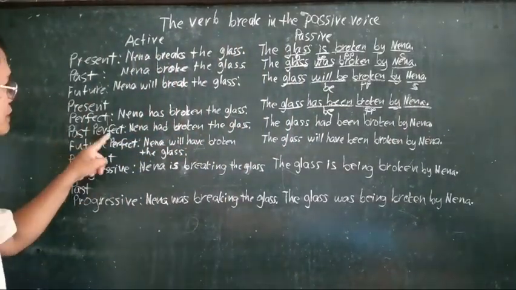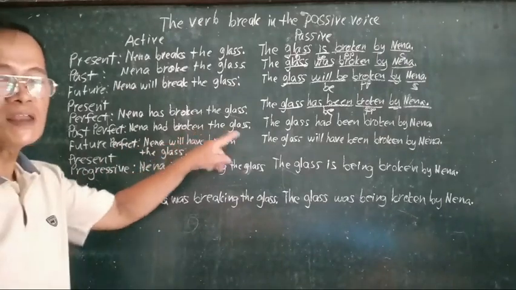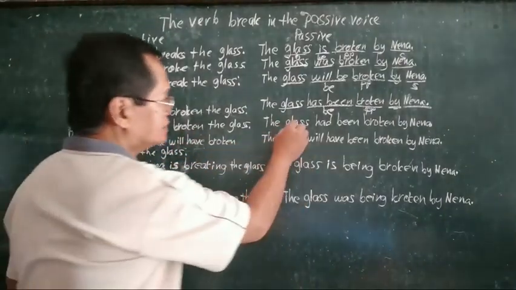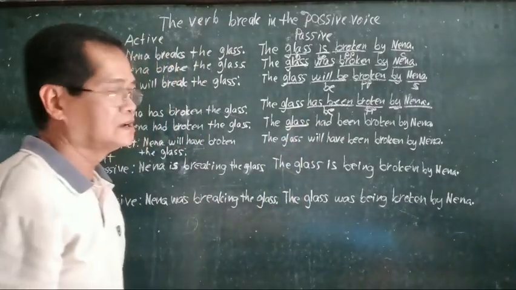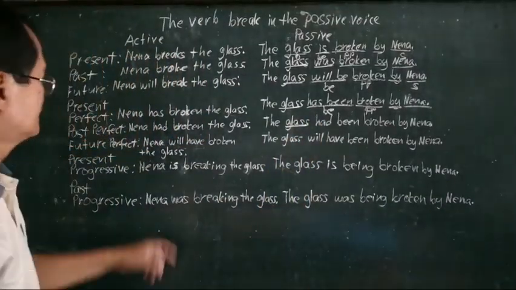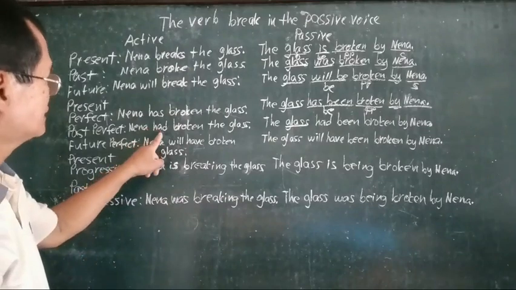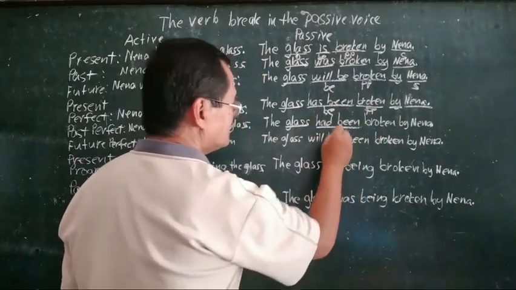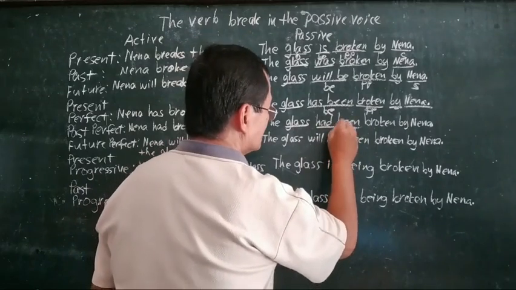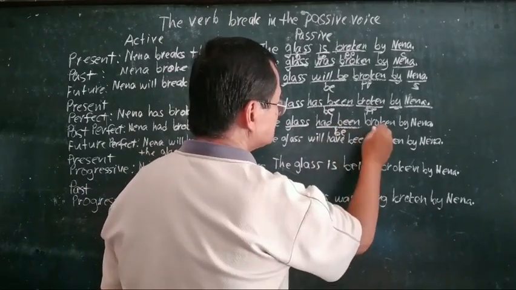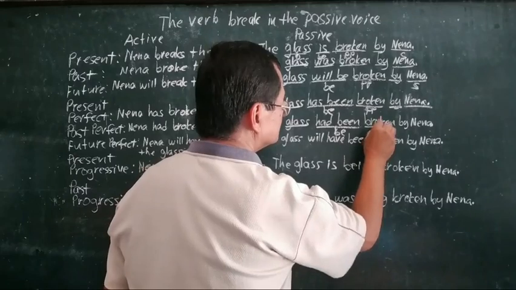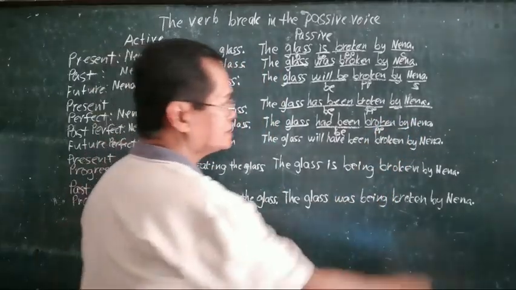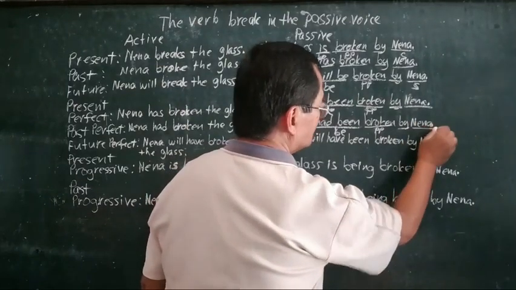Next, under the past perfect, Nena had broken the glass. Now, we're going to start again with the object, glass, and then followed with the verb be. It should be had been. This is the verb be, had been. Followed with the past participle, broken. And then the preposition by, and then the doer of the action, Nena.